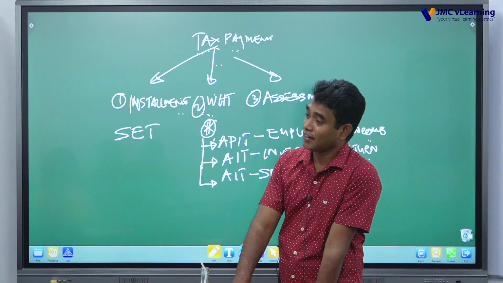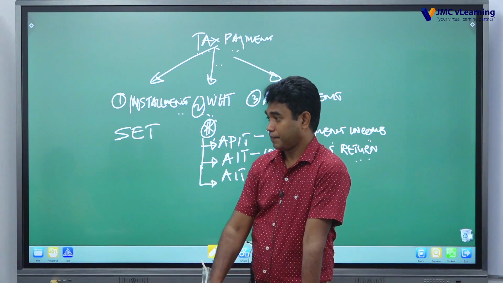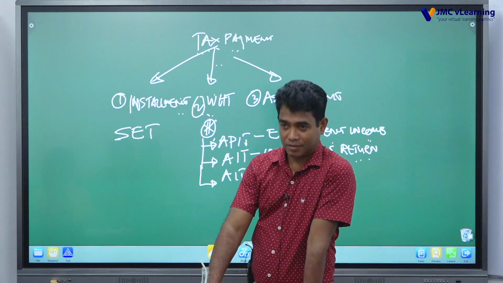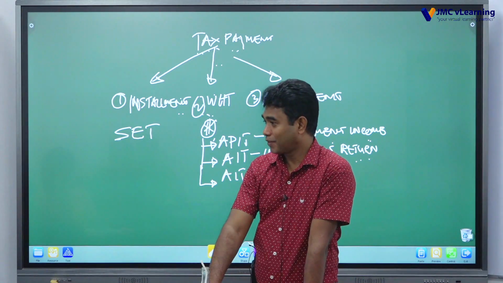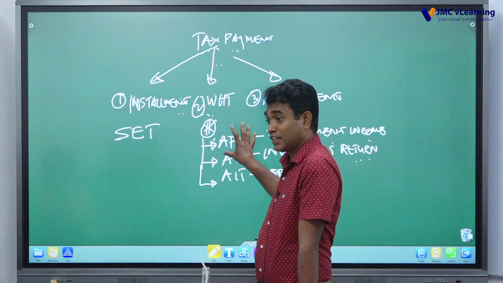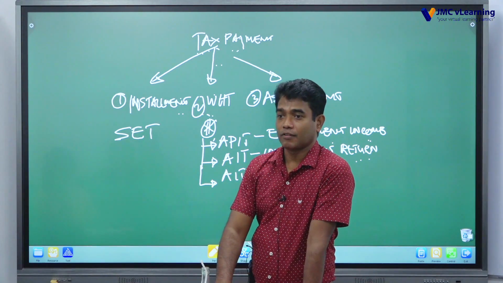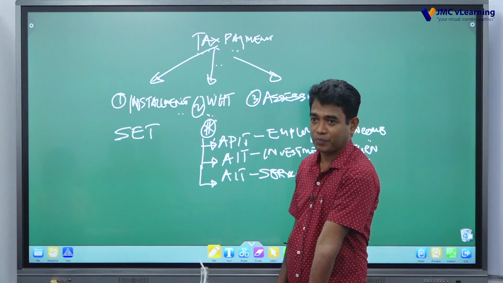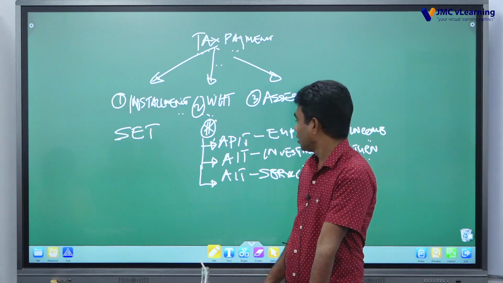He is working as an agent of the revenue authority, collecting tax on behalf of government and remitting to the Commissioner General's account. He is an agent of the Commissioner General, deducting tax at the time of payment and remitting to the Commissioner General's account. Who? The employer. As for employee, there is a definition of employer and employee.